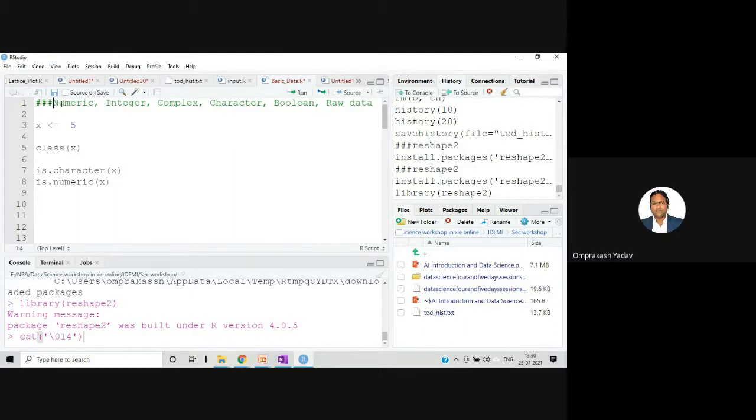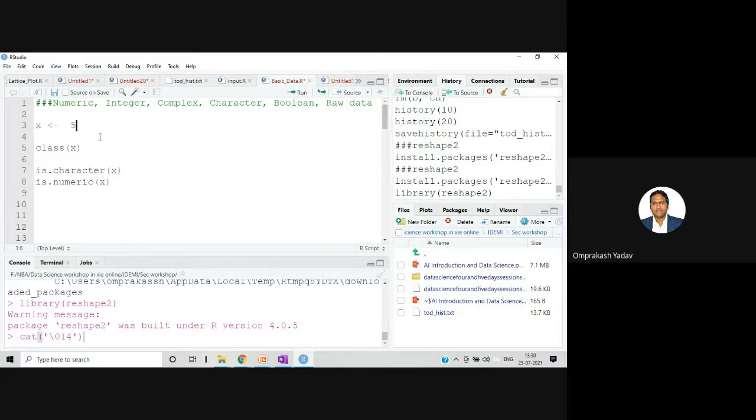Numeric data: whenever you write x, and then the arrow, and store a value, this will by default be stored as numeric data. What do we mean by numeric? Numeric consists of floating point numbers, that is numbers with a decimal point, and also normal integer values. So numeric contains both kinds of numbers.